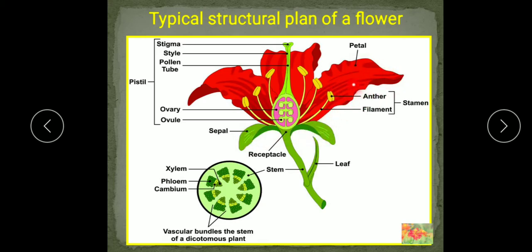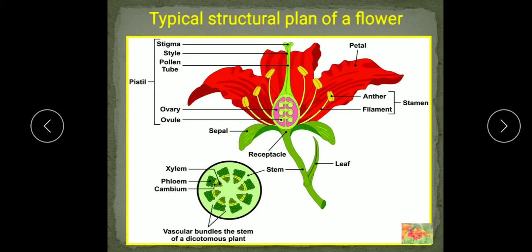So when easily identifiable, they are 2 different units, calyx and corolla. But when the calyx and corolla are undifferentiated, we cannot differentiate between them, then together they form the perianth.